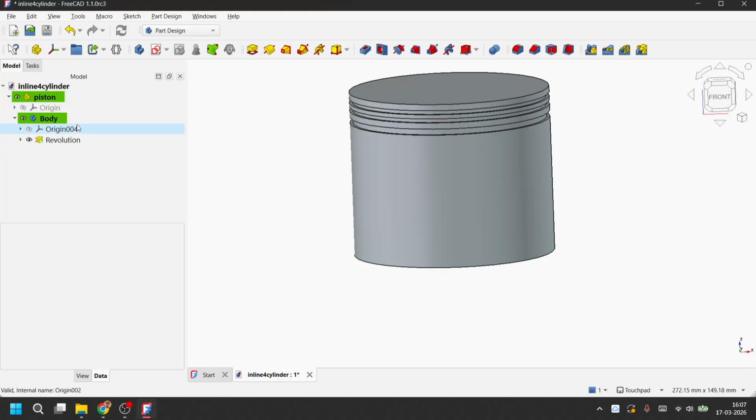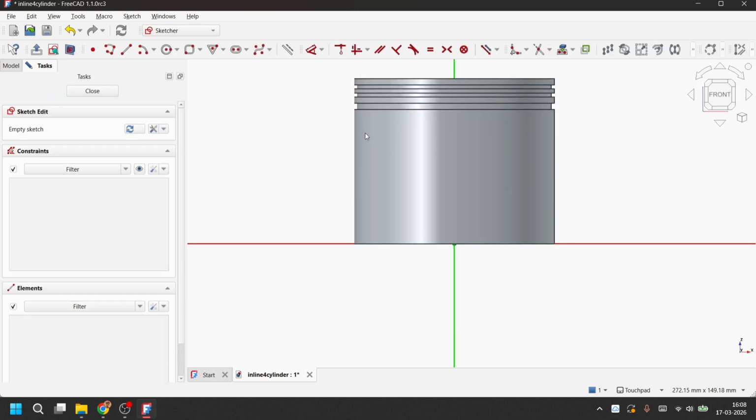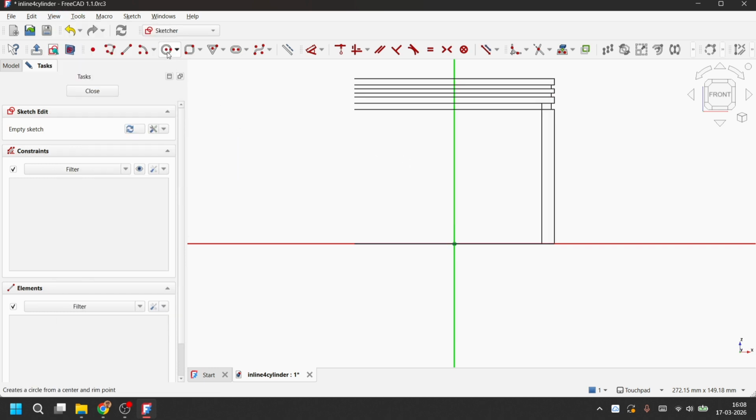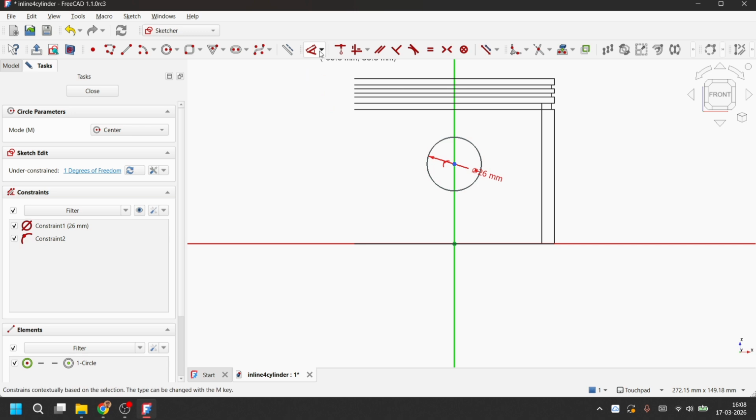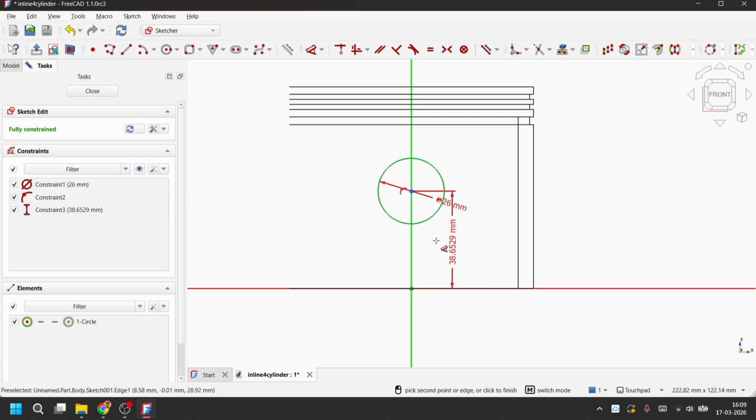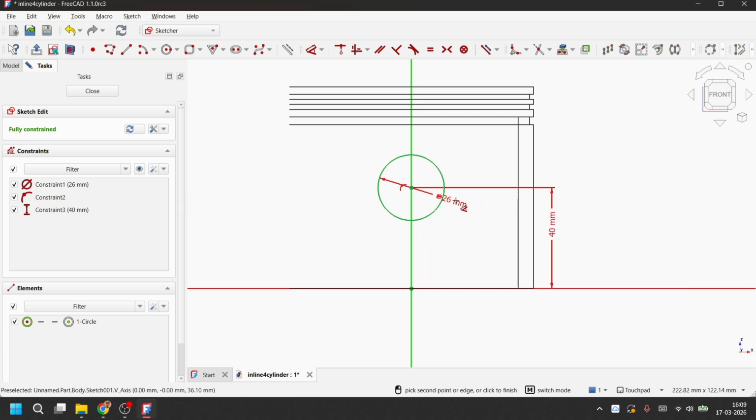So we'll head over to FreeCAD. We will create a new sketch in the XZ plane. For the time being, we will set the draw style to wireframe for better visibility. So we'll create a new circle, center on the Y plane, and set the diameter to 26 millimeters. Then the circle will be constrained to the X line. Next, we will give a dimension to the X axis of 40 millimeters.